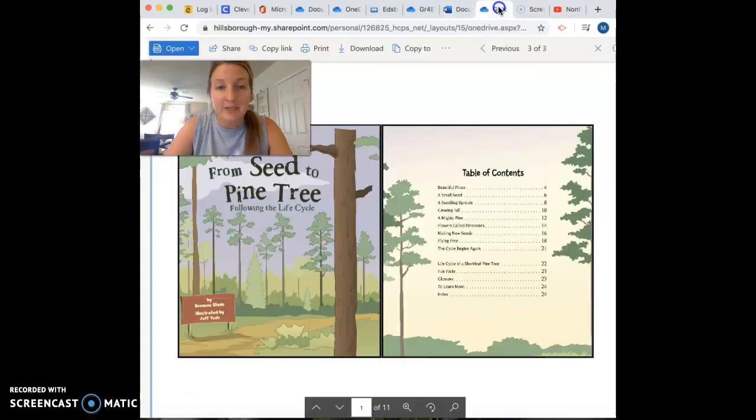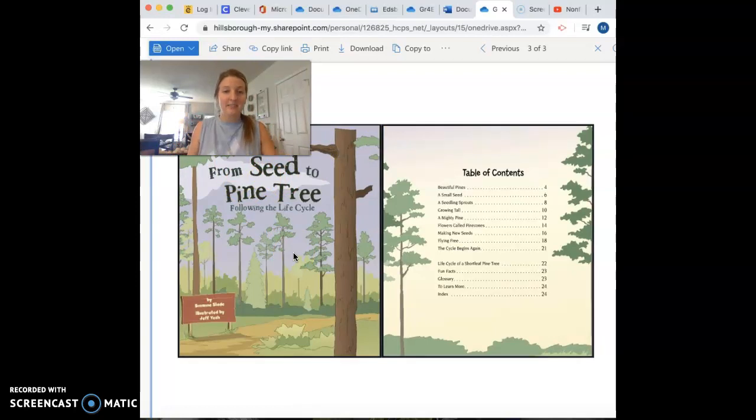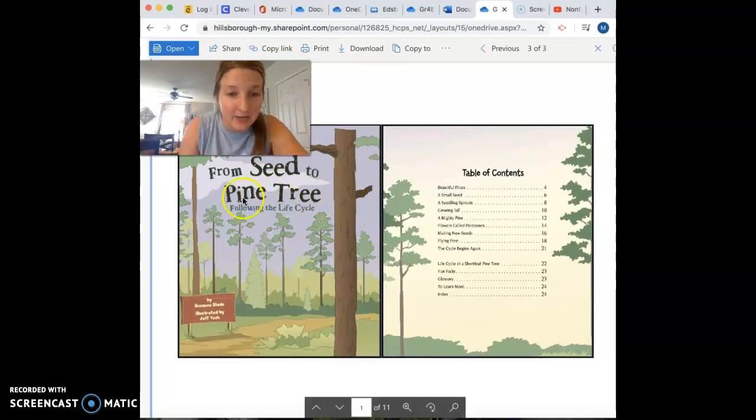We're going to be reading pages 1 through 7 today. Looking at the very first page, I see that this is called From Seed to Pine Tree. So we have the title here and then we have a subtitle. The subtitle says Following the Life Cycle. So I know that we are going to be tracking how a pine tree starts from the seed.